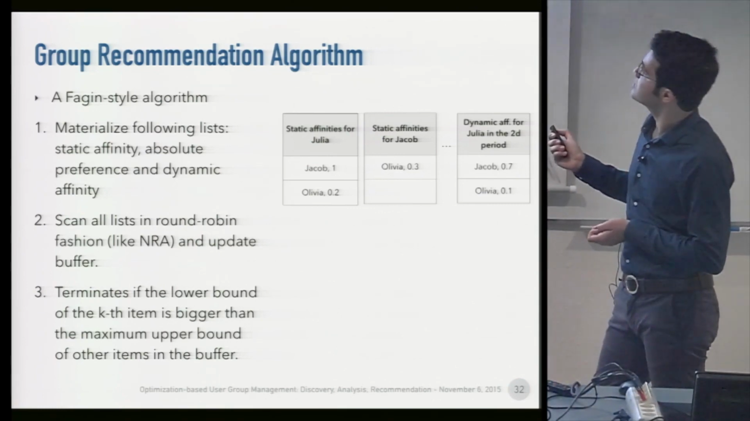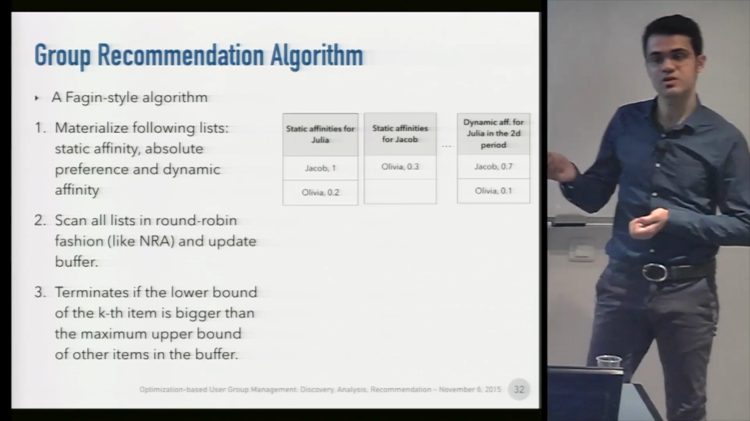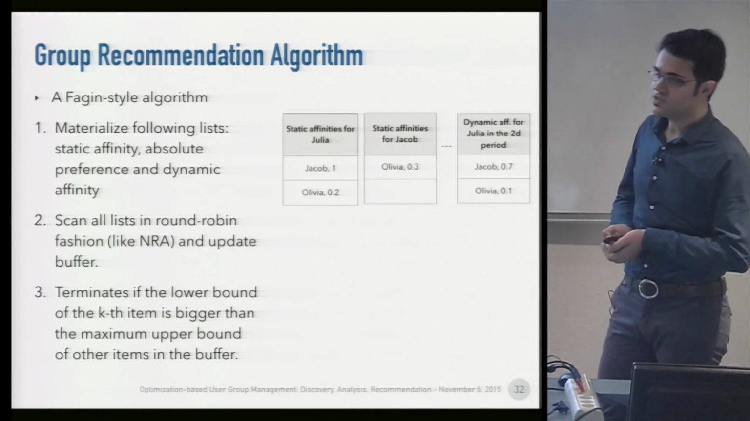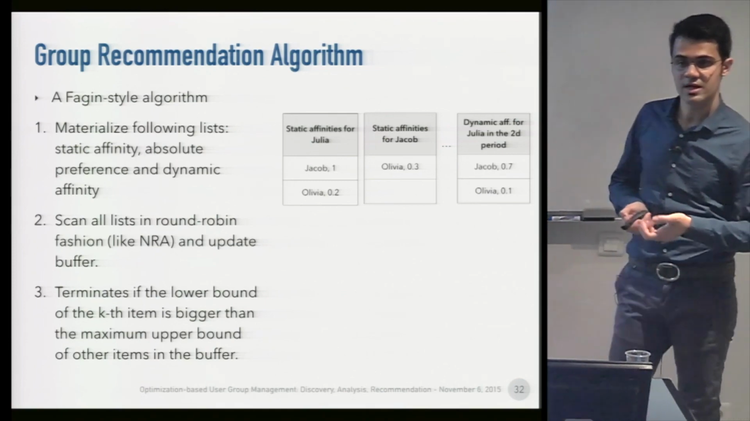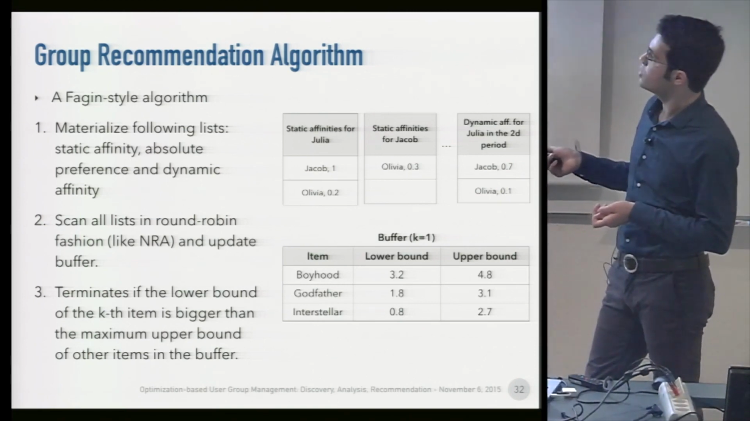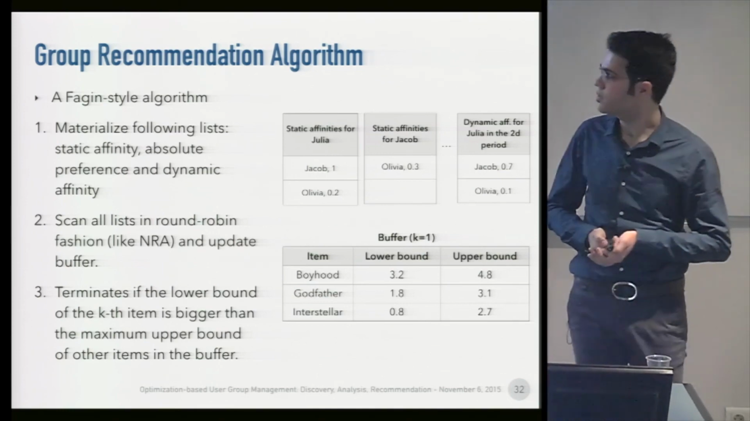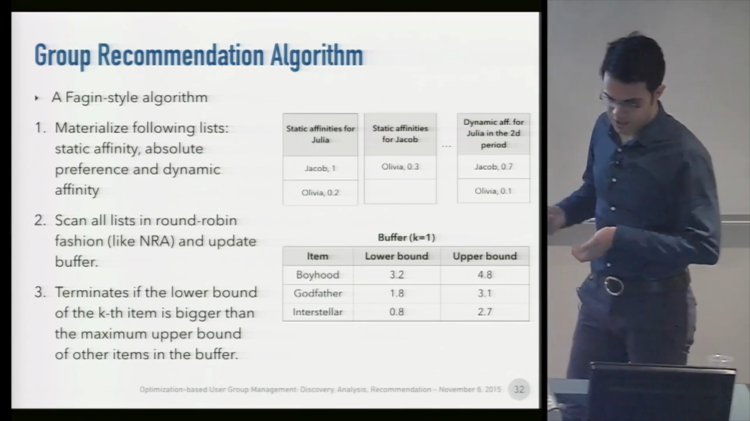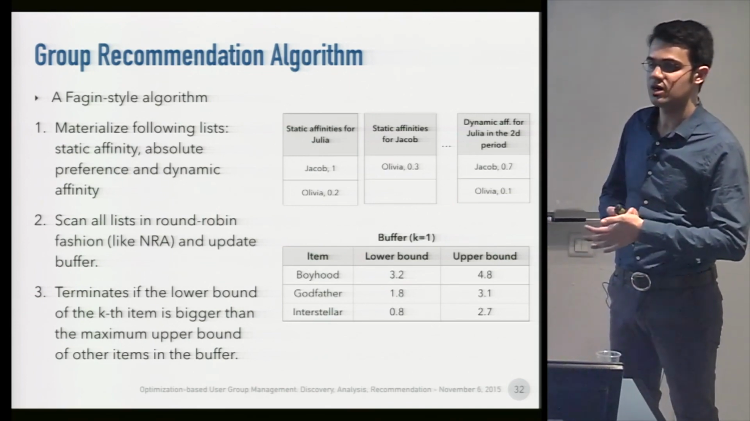Once these lists are materialized, the algorithm starts making scans in sequential order in a round-robin fashion. In each scan, it receives either an item or a user with a score. Using them, it tries to add the item to the buffer, or if it is already added, update its lower and upper bounds in the buffer. And now the last question is, where does the algorithm terminate? The algorithm terminates if the lower bound of the kth item is bigger than the maximum upper bound of all other items in the buffer.